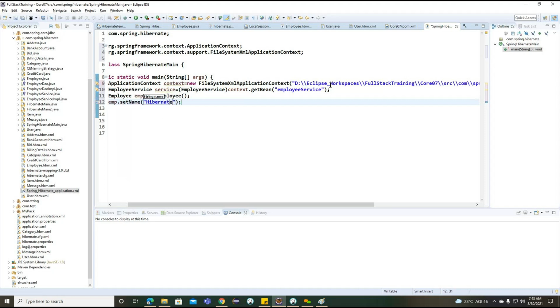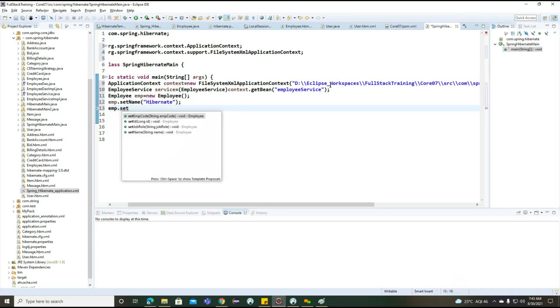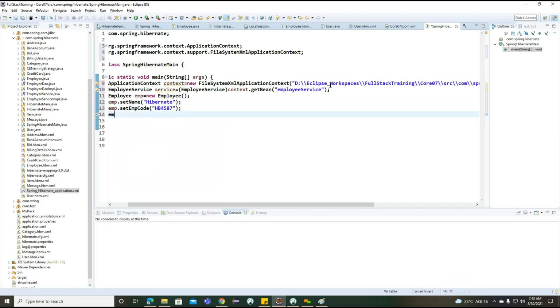The name of the employee here we are having Hibernate. Employee code, and here HB some code. This is all about the employee code here. The job role, the role we are having here.